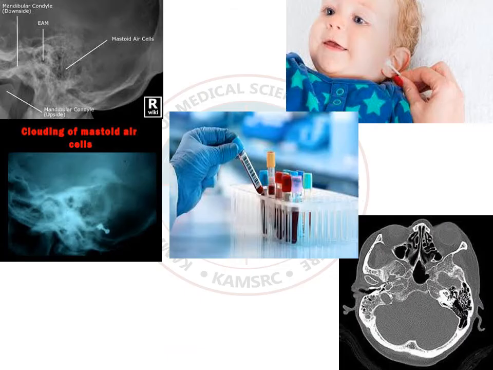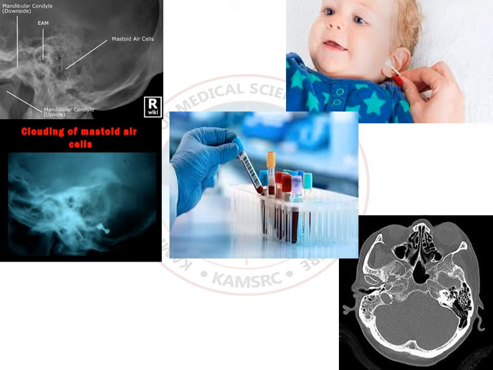And what are the investigations? How do you proceed for the diagnosis? First one is you should take a blood count, which shows polymorphonuclear leukocytosis. The second one is, you can take the help of ESR also, which is elevated, and you should take the mastoid X-ray.